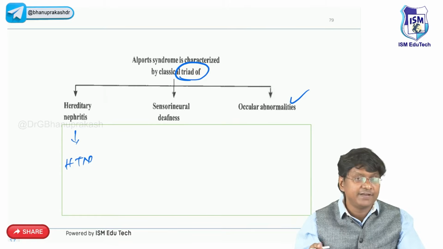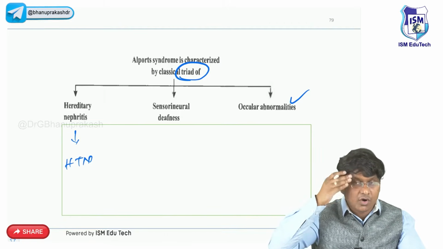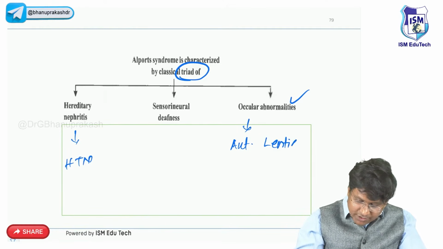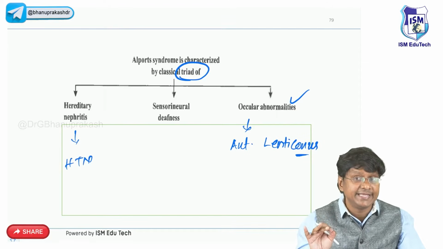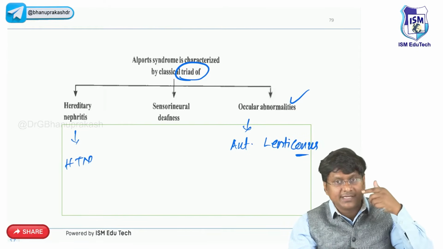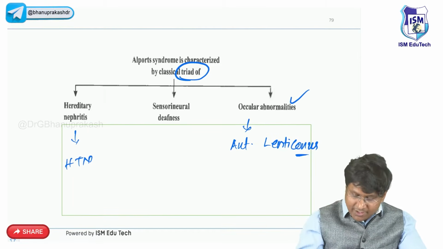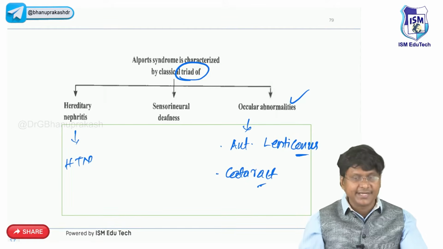And this alpha 5 chain of type 4 collagen is also present within the cornea or the eye. So the ocular abnormalities will be in the form of anterior lenticonus, recurrent corneal erosions, and these patients will also have cataract. So this is the triad in Alport syndrome.